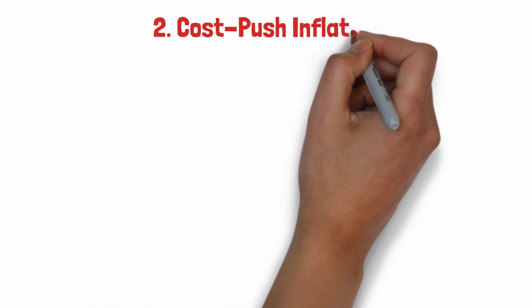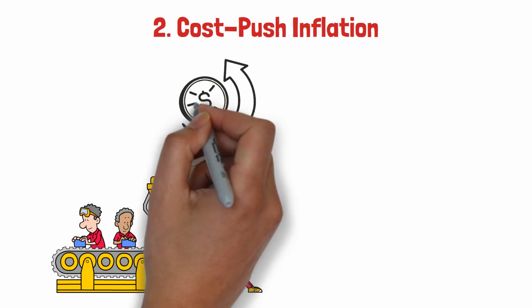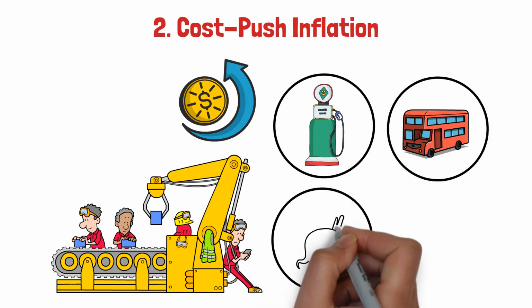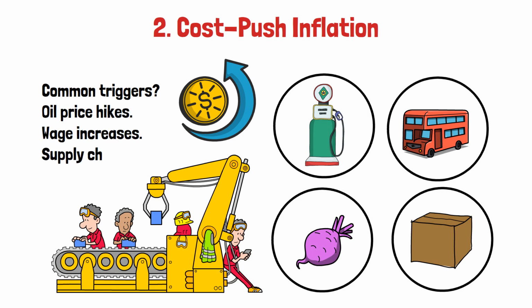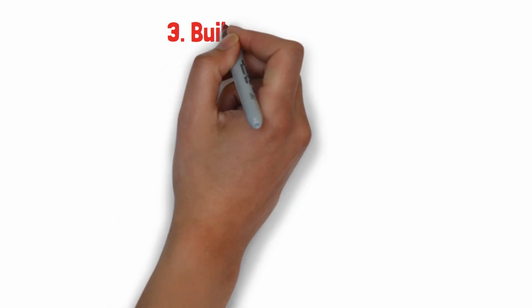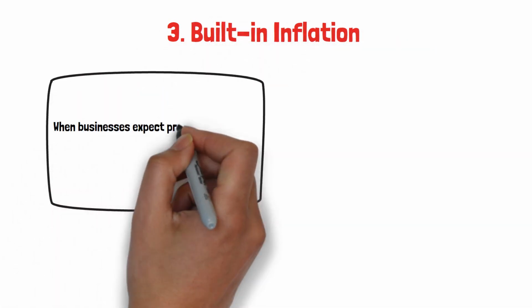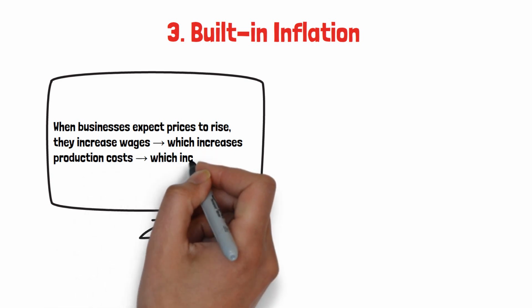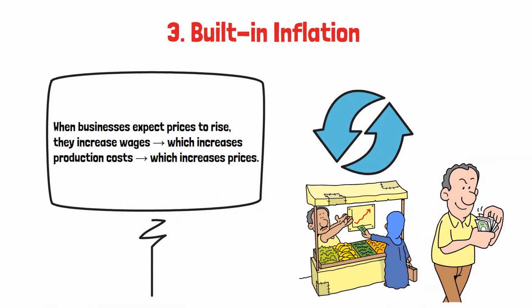2. Cost push inflation. When the cost of production increases, sellers raise prices. Example: fuel prices rise, transport becomes costlier, vegetables and goods become expensive. Common triggers: oil price hikes, wage increases, supply chain disruptions. 3. Built-in inflation. When businesses expect prices to rise, they increase wages, which increases production costs, which increases prices. It's a cycle of rising prices and wages, called the wage price spiral.